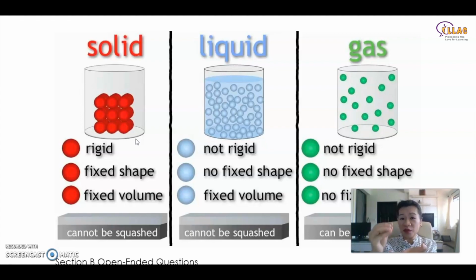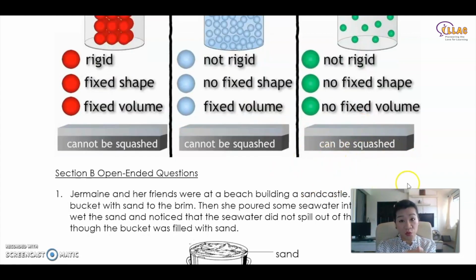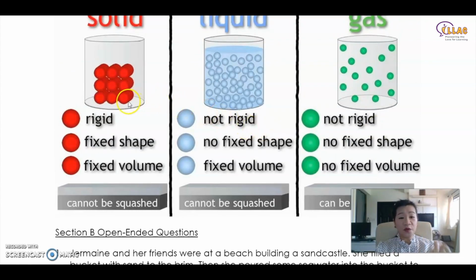In science, when we say it can be compressed in terms of the gas, gas can be squashed, gas can be compressed, it means the volume literally changes. But when you compress solid, the volume doesn't change. You notice if you squash the plasticine, if it's a ball, you squash it, the sides leak out, okay?